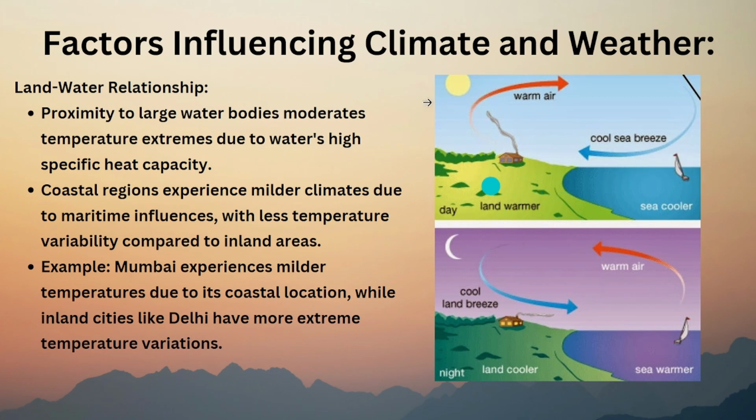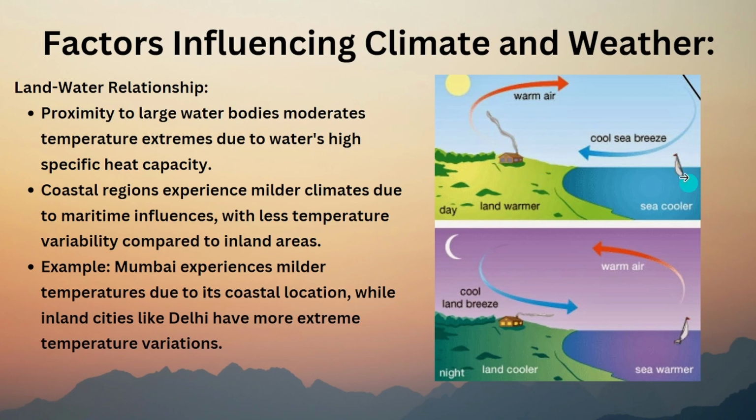What happens is when sun rays fall on this, the land gets heated faster. When land gets heated faster, it releases warm air, but water gets heated slowly. So it has a lot of cool air, and the cool air will come towards the land area. So it will balance. That's why you see waves, right? What are waves? Waves are the winds which flow above the ocean and come towards land. Because of that, the coastal areas will have moderate temperature.